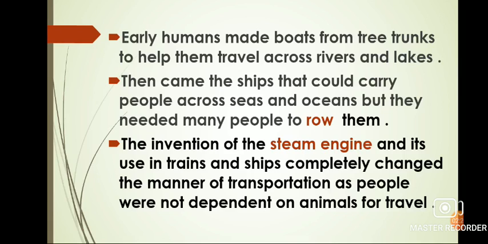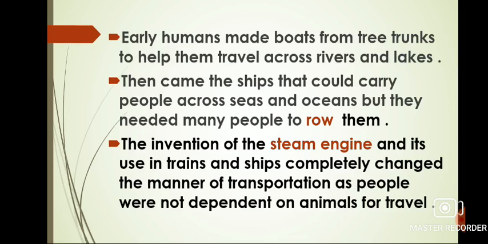To travel a long distance, across the seas and oceans, these were not useful. Then came the ships that could carry people across seas and oceans, but they needed many people to move them.